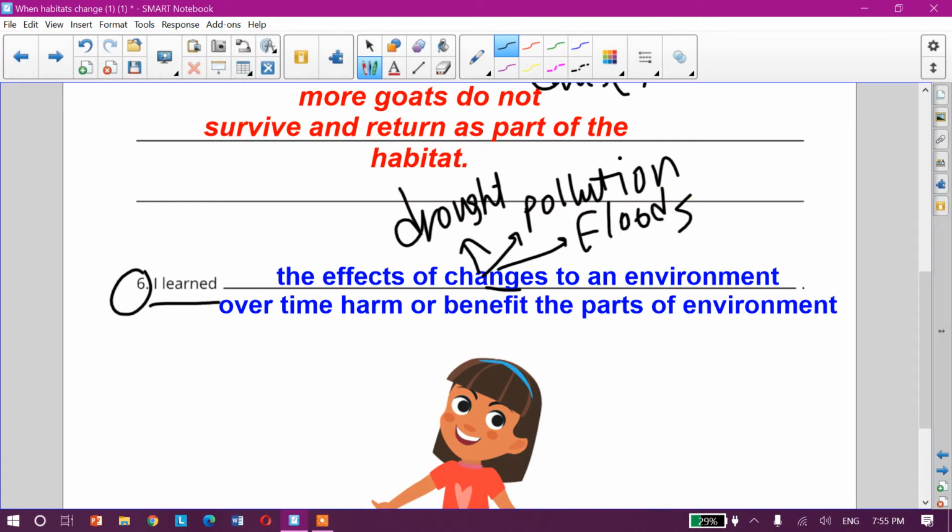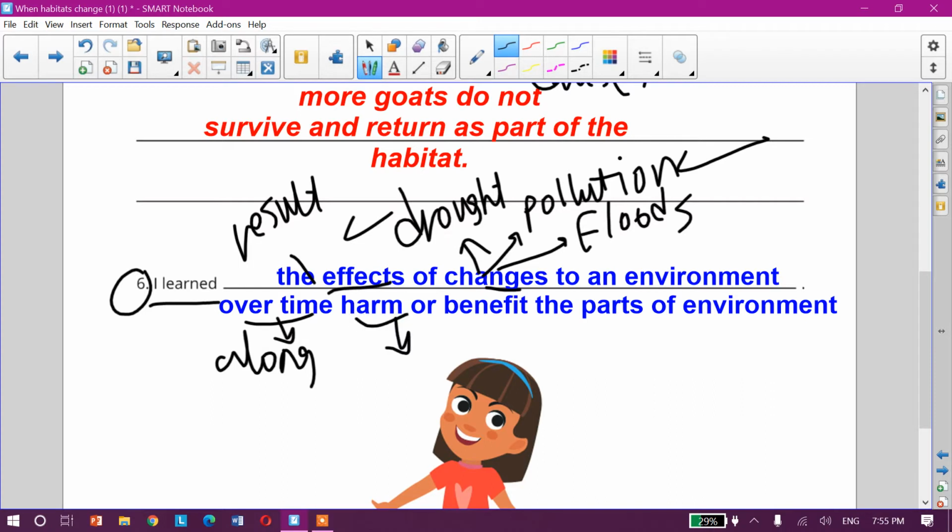We talked about two changes in our story, pollution and the drought. Okay, effect, which means result of these changes over time. Over time means a long time.